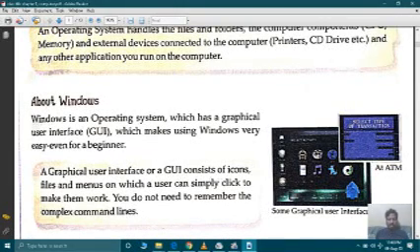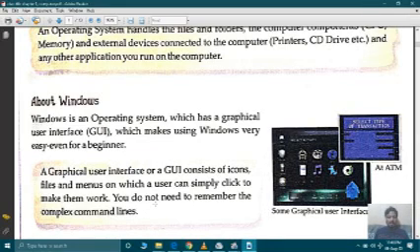A graphical user interface or a GUI consists of icons, files and menus on which a user can simply click to make them work. You do not need to remember the complex command lines. Before that, if we talk about DOS, we have done programming also, so we have learned about the assembly languages.